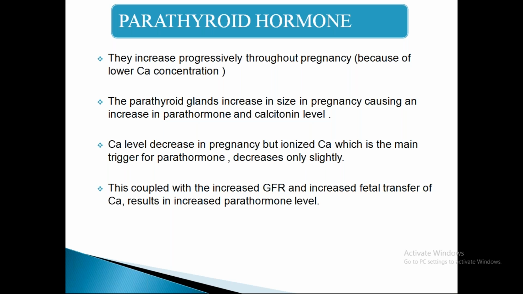This, coupled with increased glomerular filtration rate and increased fetal transfer of calcium, results in increased parathyroid level. So actually, the main stimulant of parathyroid hormone is ionized calcium, which is slightly decreased. But when this slightly decreased ionized calcium and increased clearance due to increased GFR and increased fetal transfer of calcium reduce the maternal calcium levels, which actually triggers the parathyroid hormone, it thereby increases progressively throughout the pregnancy.